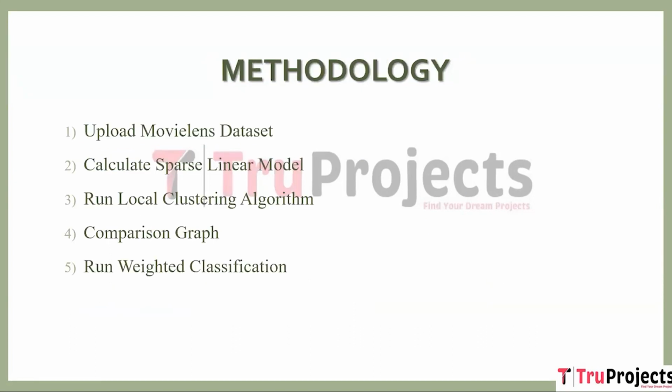Coming to the methodology, these are the design models for execution. First one is upload MovieLens dataset. Using this module, we will upload the dataset to the application. Next one is calculate sparse linear model. Using this module, we will read the dataset and then build the sparse linear feature model. Next one is run local clustering algorithm. Sparse features will be put to K-means to group similar users into the same cluster by using the Pearson function.